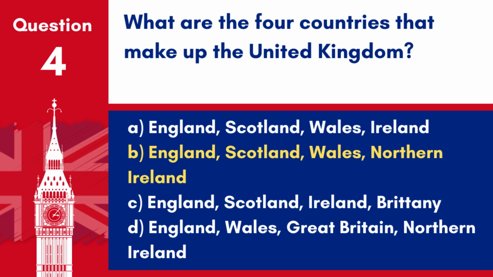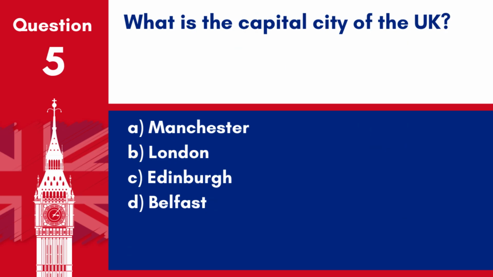Answer B. England, Scotland, Wales, Northern Ireland. The United Kingdom is comprised of 4 countries: England, Scotland, Wales, and Northern Ireland. Question 5. What is the capital city of the UK? A. Manchester. B. London. C. Edinburgh. D. Belfast. Answer B. London. London is the capital city of the United Kingdom.